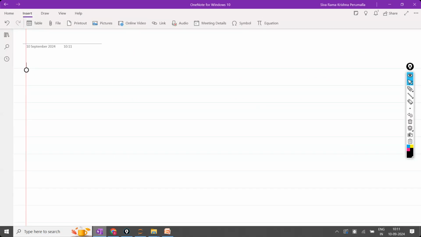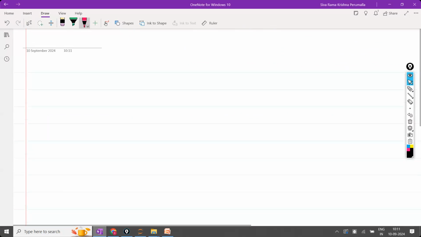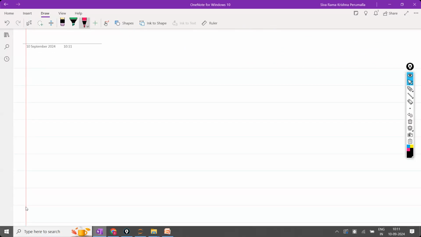So Python introduction, and everything will be written in the notes. So from tomorrow onwards we'll have it here, and this one only will be shared with you. To write, as of now I don't have the pen. I will have a separate pen for my touch screen, and using that pen I can write. Okay.